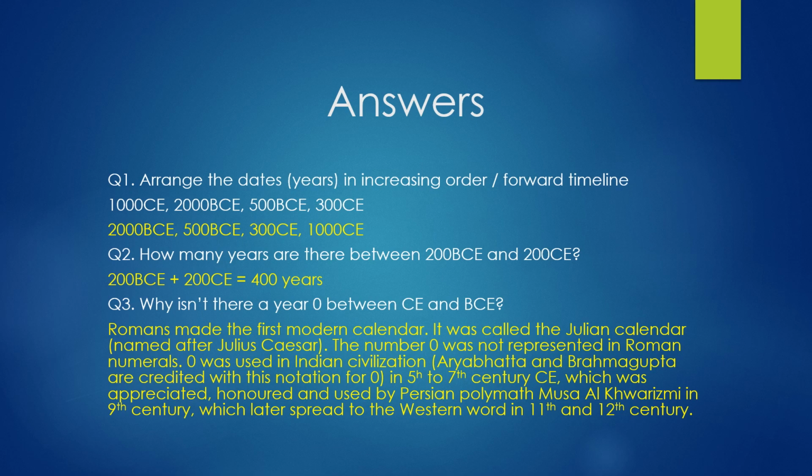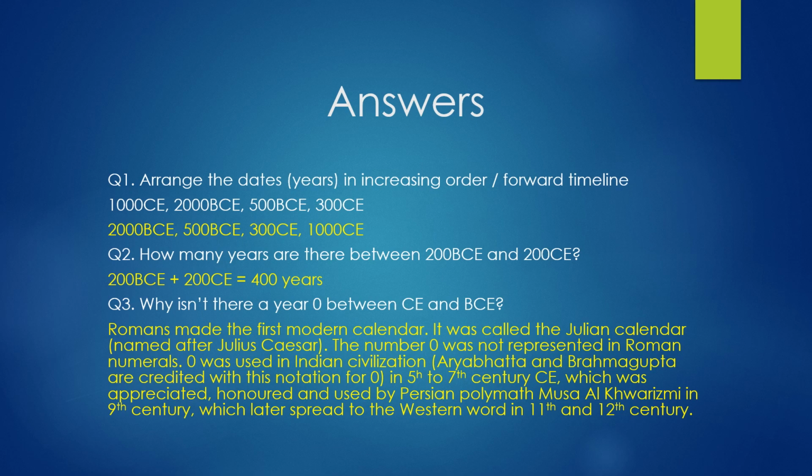The answers to putting the dates in increasing order: if you see, BCE should be written first, the largest number first, then the smaller one. When you come to CE, you go in the normal counting order. And why isn't there a year 0 between CE and BCE? I have explained it earlier in short, but a detailed explanation is provided here.